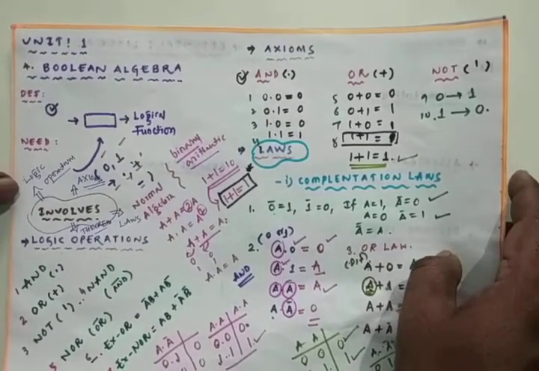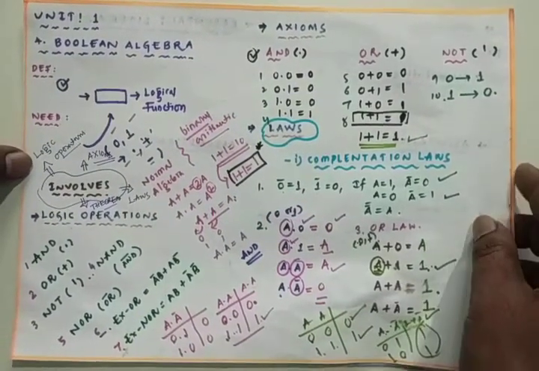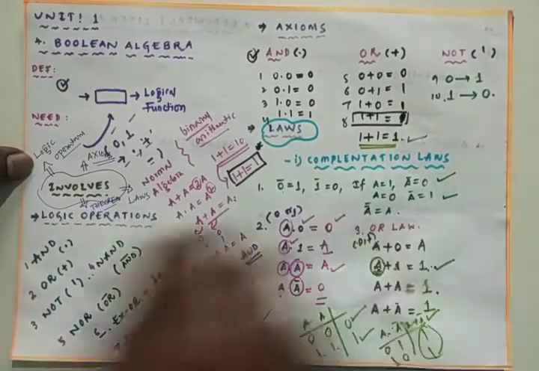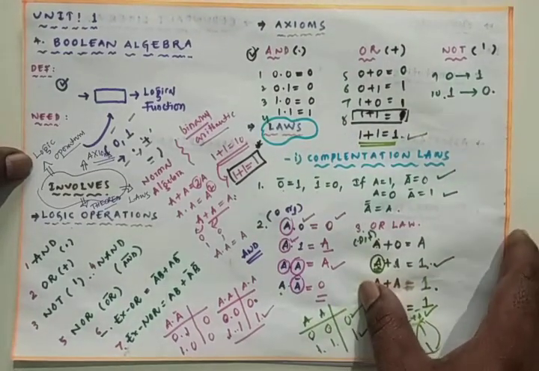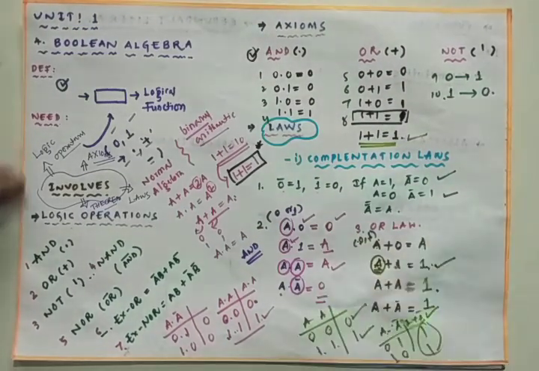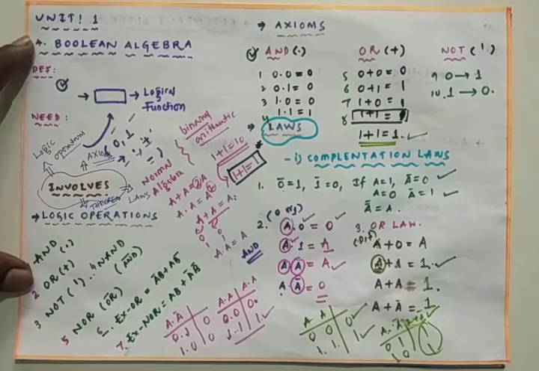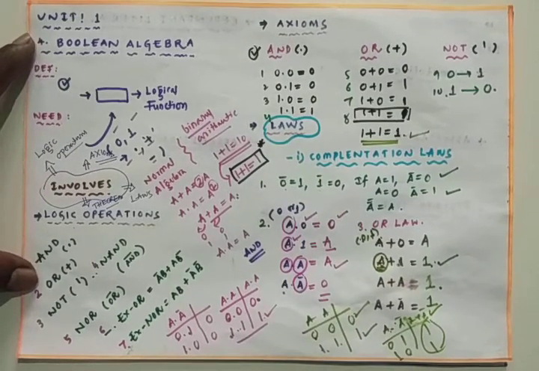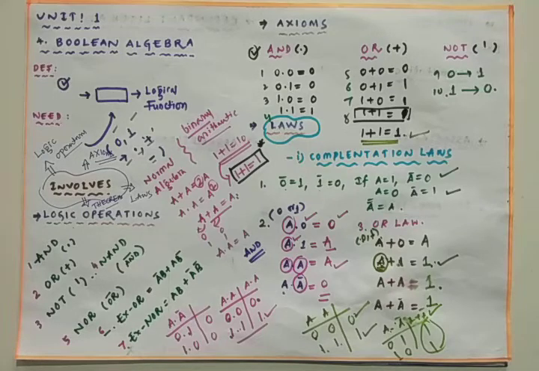Dear students, we have been discussing the first unit. In this, particularly, we are talking about Boolean algebra. In the last class, I gave the introduction to Boolean algebra. Boolean algebra is one class of algebra which deals with only zeros and ones, and it is a mathematical tool which is used to analyze any digital system.